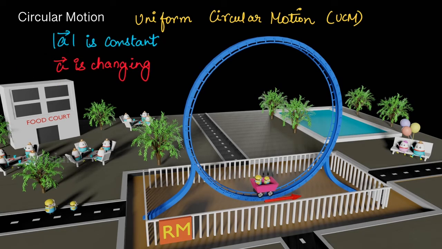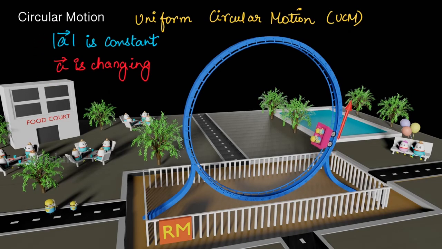Let us look at two other characteristics of uniform circular motion. The first is modulus of acceleration is constant, which means the magnitude of acceleration is constant, and the next is acceleration vector is changing. We will look at these two in detail. For now, I want you to remember these two.